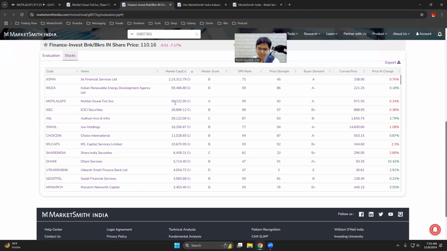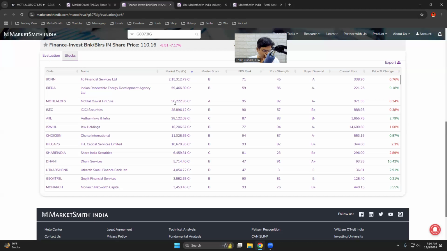The stock should make a first impression. When you look at the stock, within 10 seconds, your decision in your mind should be done. That is the reason why we have Market Smith and things like that. They have already done that analysis for us. We just have to look at the data and make a decision based on our predefined buying criteria.